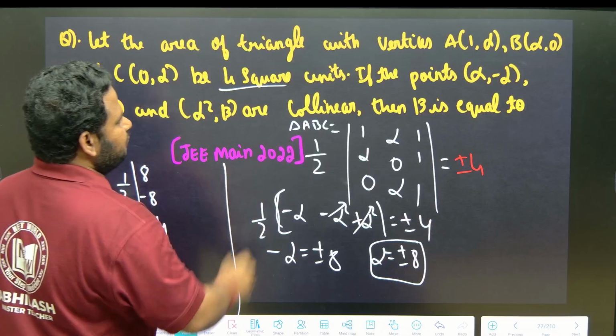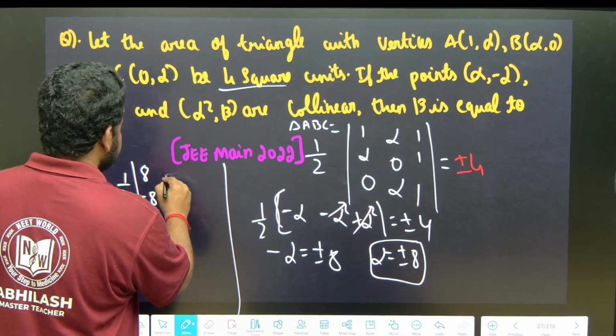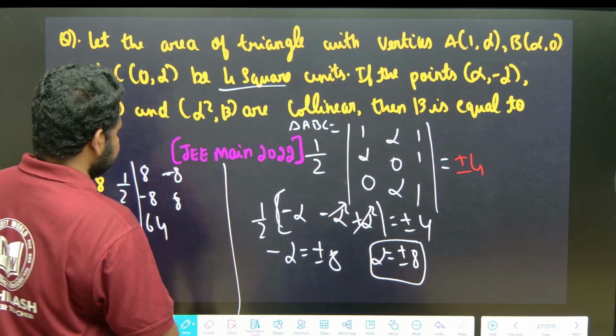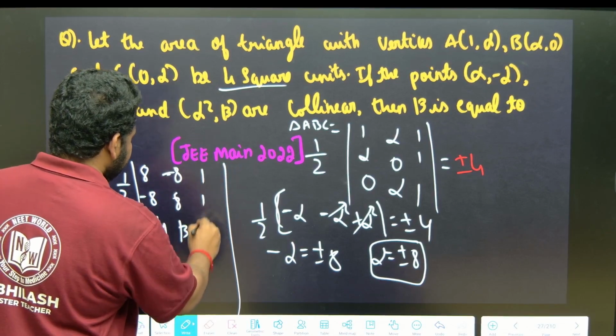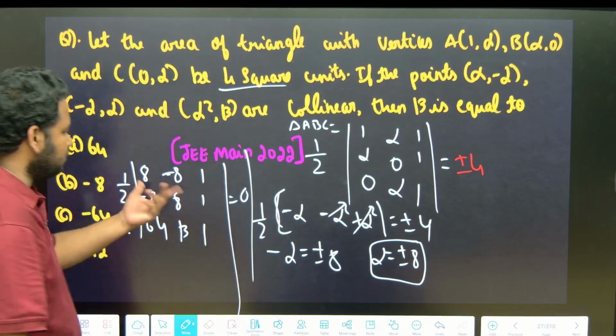What about y? The y values, that is y1, y2, y3. That is nothing but minus alpha, this is 8, minus 8. Okay, this is 8 and this is what? Beta. We have to find beta, and this is 1, 1, 1. They are telling the points are collinear, so this will be equal to 0.